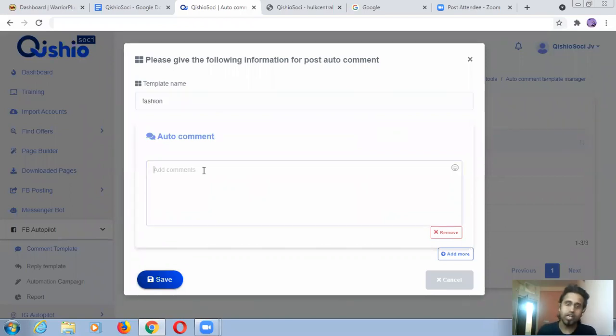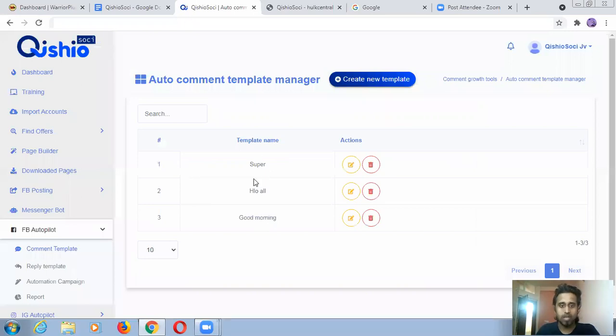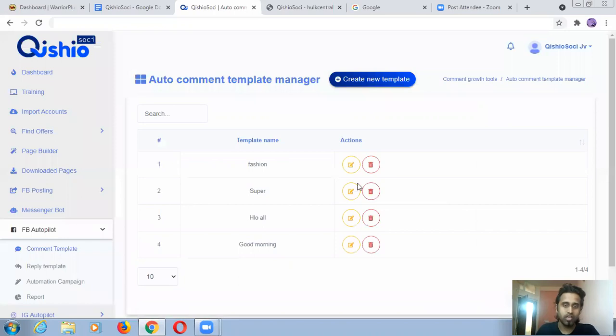related to our niche, and you can put anything. For example, if you are applying bots, your username will come here automatically. For example, XYZ, and I'm giving the message, him or her, check out this masterpiece. Then you can just save it. Successfully saved. Let it load from here and you will be able to see it. This is fashion. All these created templates you will put here.